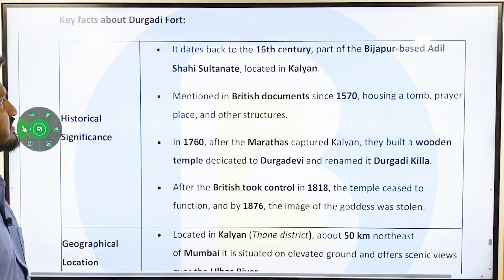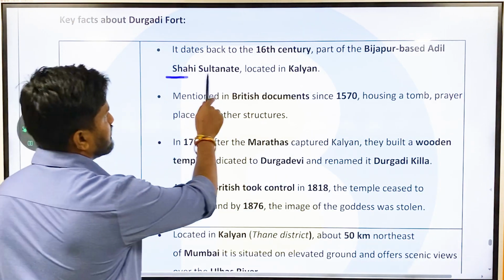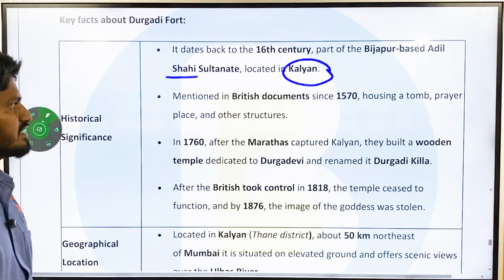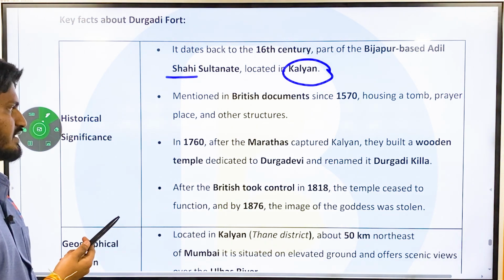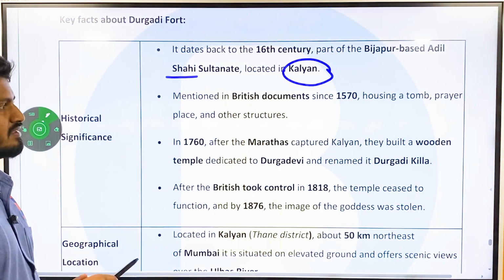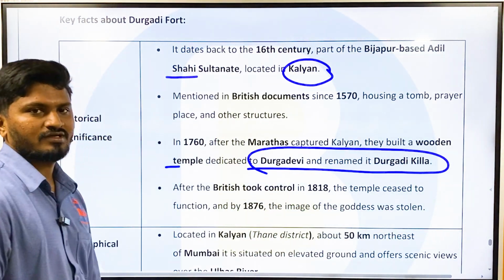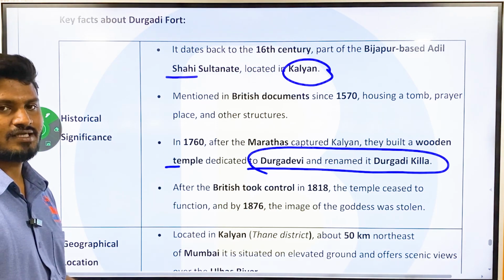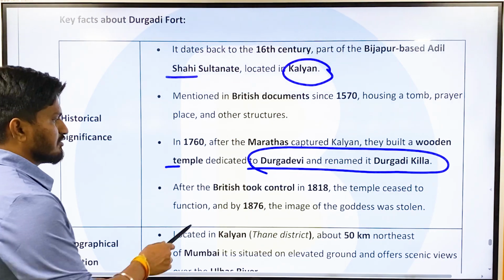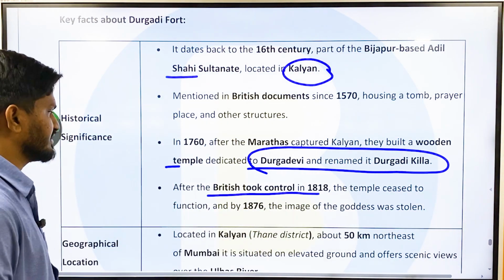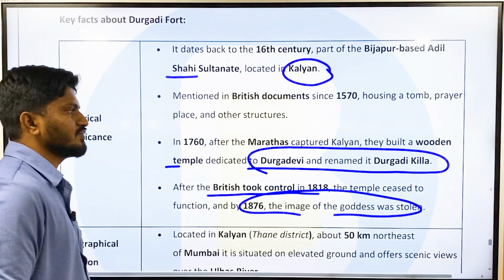Okay, historical significance, because it dates back to the 16th century. It was part of the Bijapur-based Adil Shahi Sultanate, and is located in Kalyan. It is mentioned in British documents in 1570, housing a tomb, prayer hall and other structures. In 1760, after the Marathas captured Kalyan, they built a wooden temple dedicated to Durga Devi and named it Durgadi Kila. Okay, so initially it was a tomb built by Adil Shah, and then it was taken by Marathas, and they built the Durgadi Kila, Durga Devi temple. After the British took control in 1818, the temple ceased to function, and by 1876, the image of the goddess was also stolen.